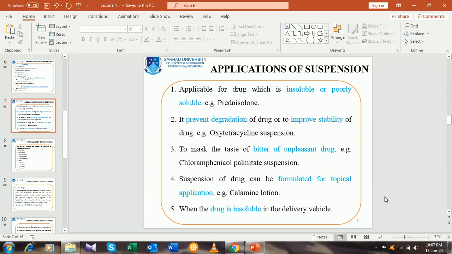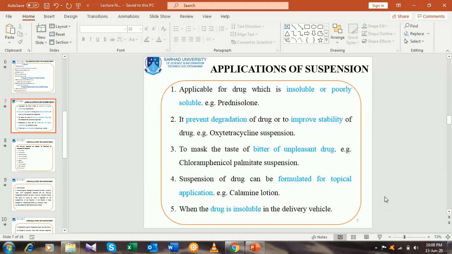The main side effect of diclofenac is GIT disturbances, and in aceclofenac these disturbances, that is the gastrointestinal tract irritation, are lowered as compared to diclofenac.